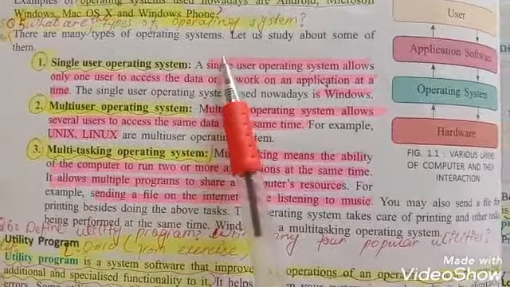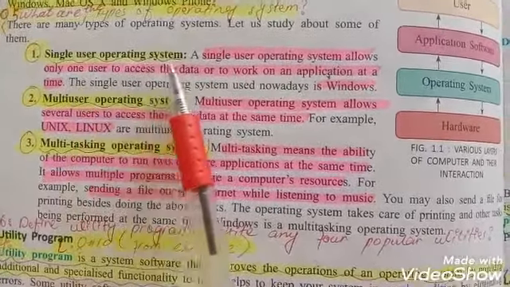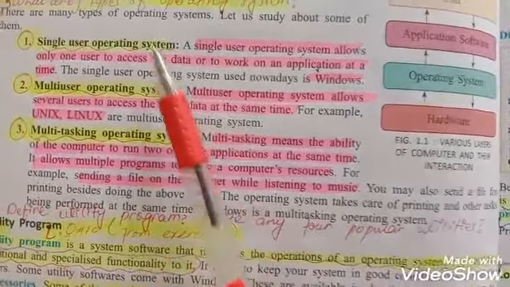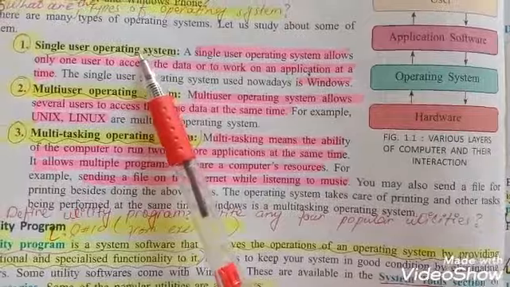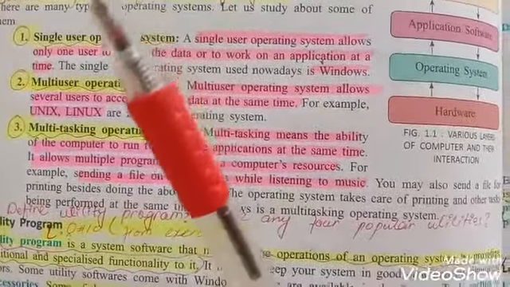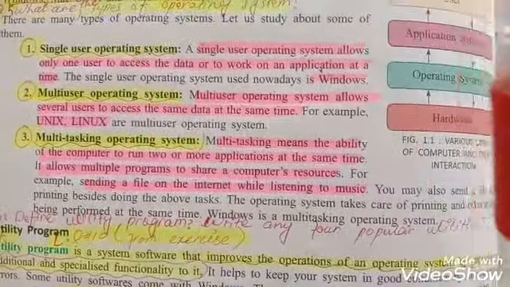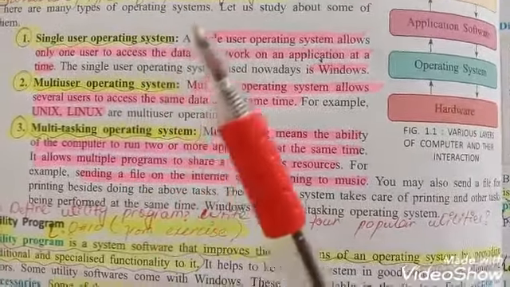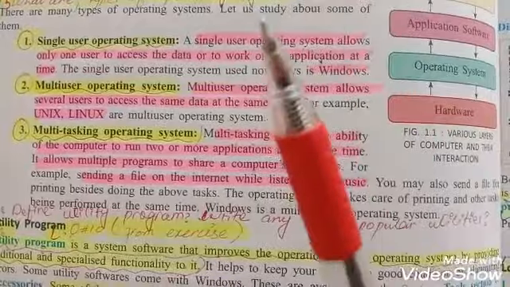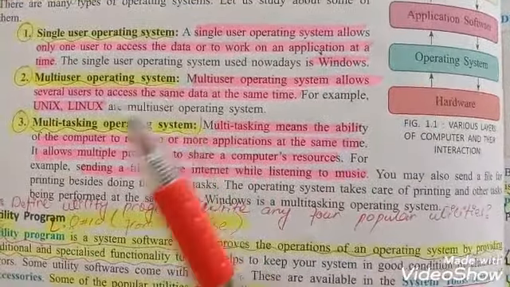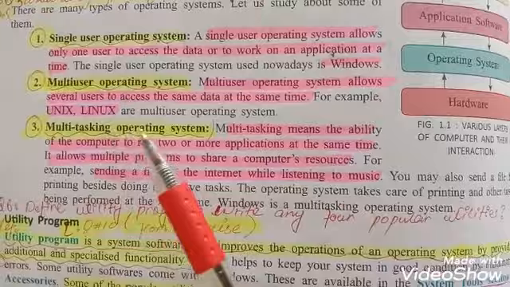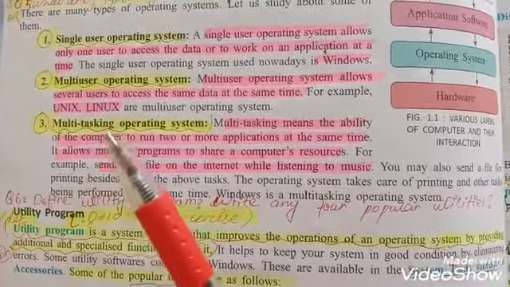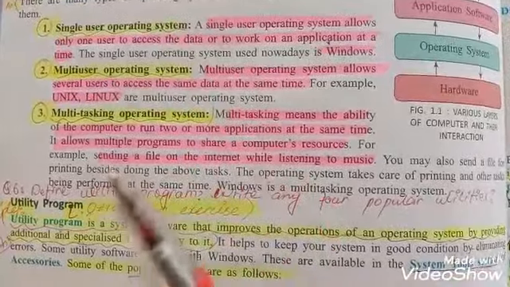Types of operating system. First one is single user operating system, second is multi-user operating system, last one is multitasking operating system. Single user operating system allows only one user to access the data at a time, and multi-user operating system allows several users to access the same data at the same time, and multitasking operating system allows the user to perform two or more applications at the same time.